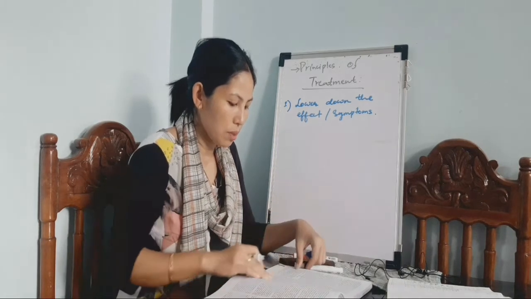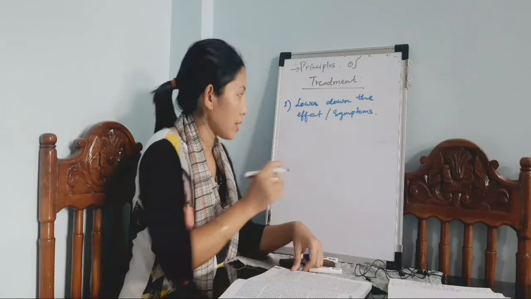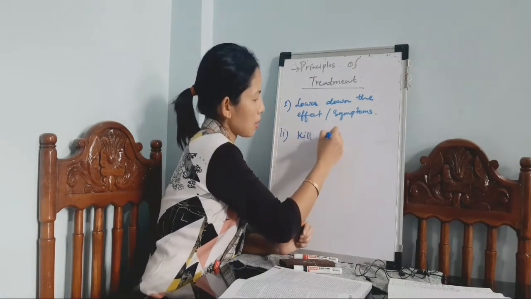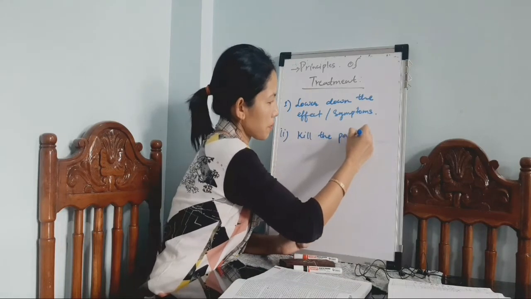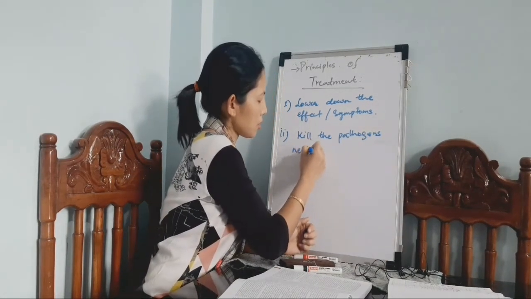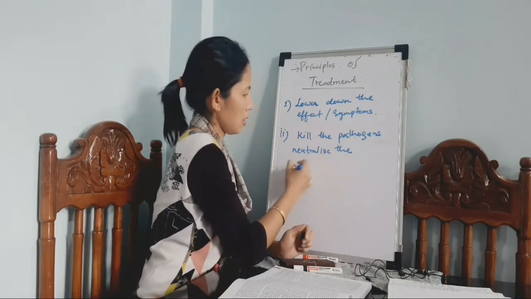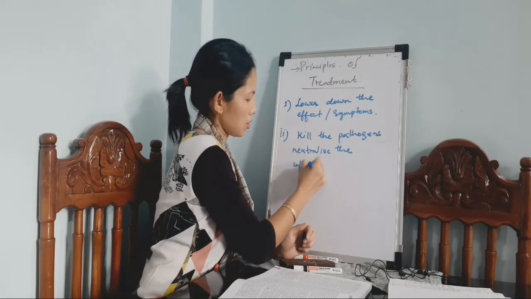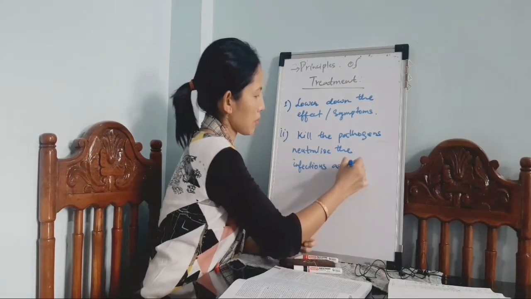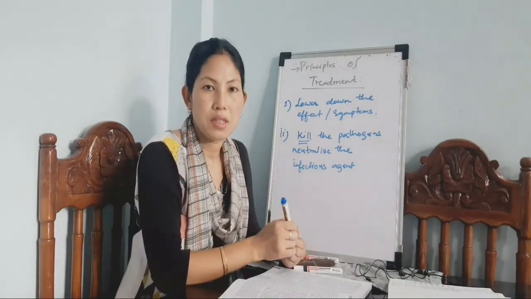So the first principle is to reduce the effects of the disease, and the next one is to kill the pathogens or neutralize the infectious agent, right? To kill. That is the second principle of treatment.